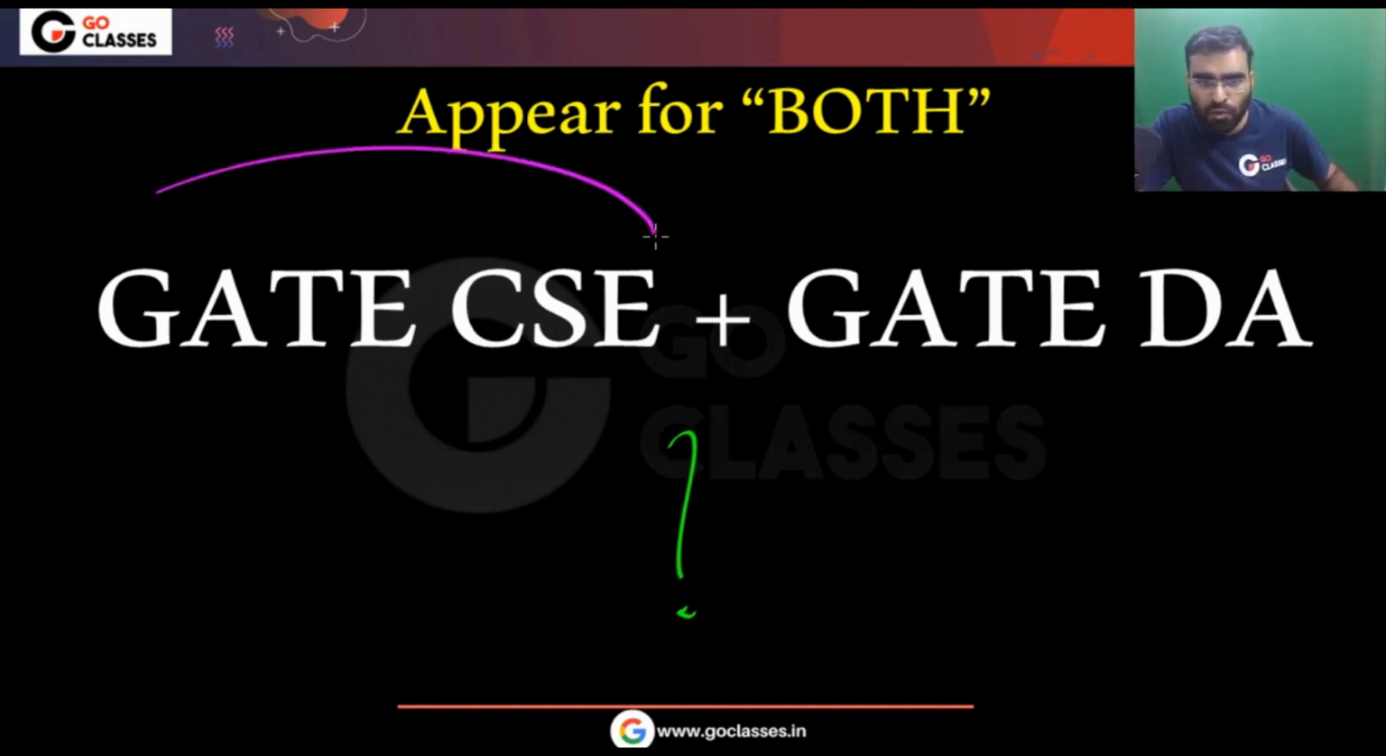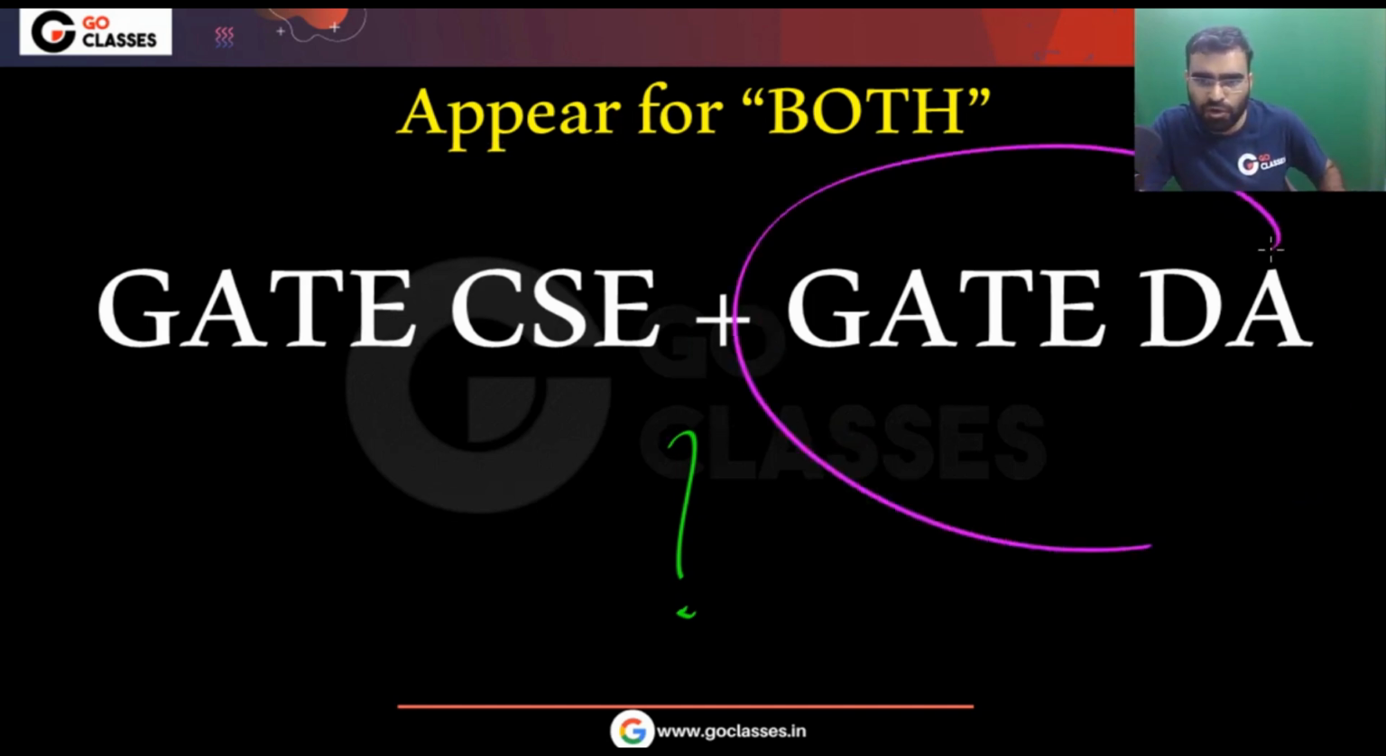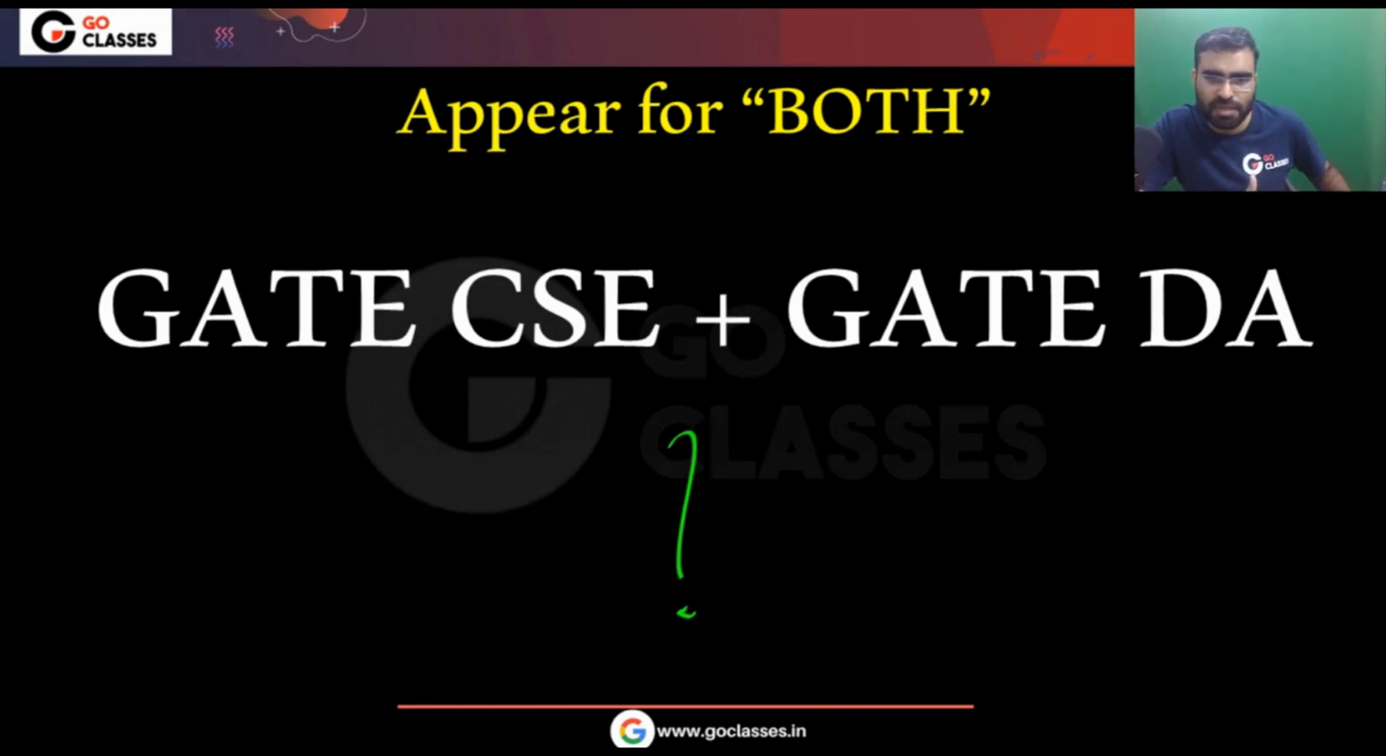If you have already applied for GATE Computer Science, then you can add GATE DA as your second paper. And if you have applied for GATE DA as your first paper, then you can add Computer Science as your second paper. What is the reason? Let me tell you. The reason is a lot of syllabus is common. Between GATE Computer Science and GATE DA, there is a lot of syllabus that is common.